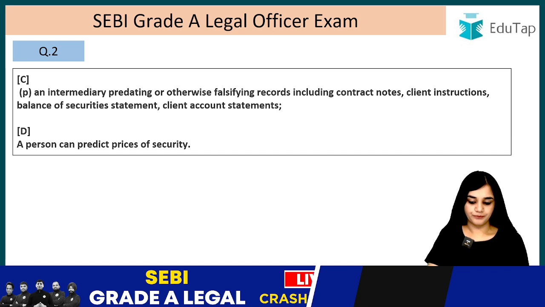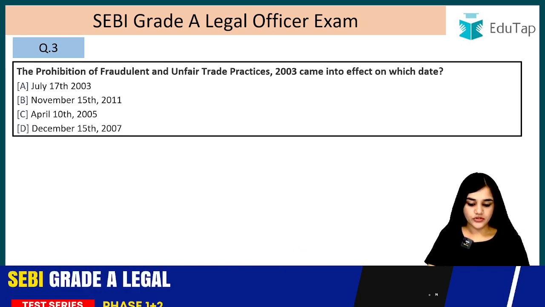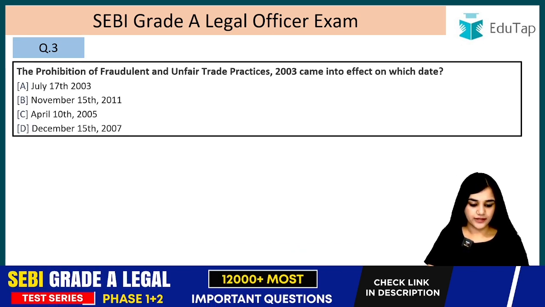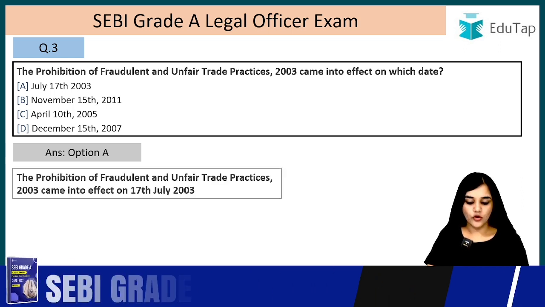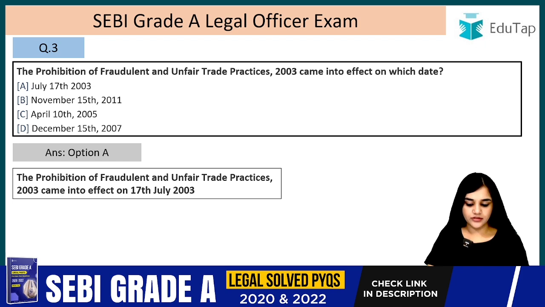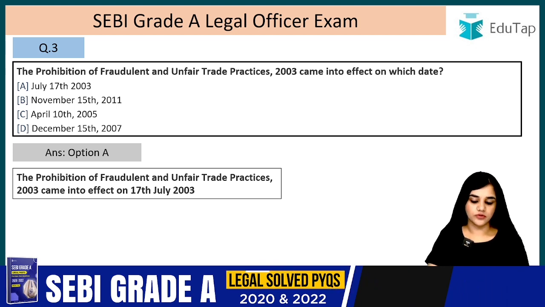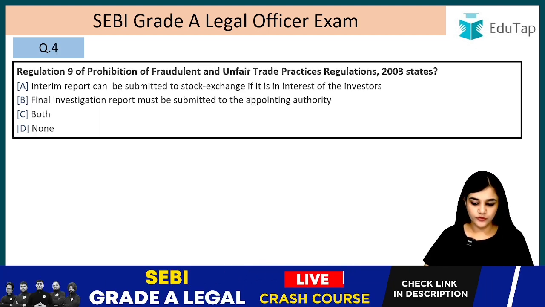Question number 3. The Prohibition of Fraudulent and Unfair Trade Practices 2003 came into effect on which date? So we have to tell the date. So the date is 17th July 2003. The Prohibition of Fraudulent and Unfair Trade Practices 2003 came into effect on 17th July 2003.